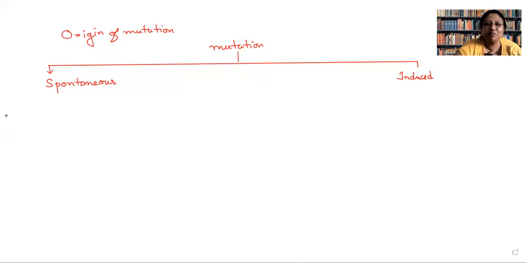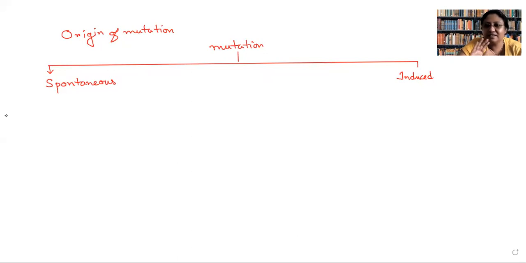What do we mean by spontaneous? Like we say, oh my, he is very talented. He is a spontaneous singer. We use this term, spontaneous singer, or spontaneous person. What do we mean by the word spontaneous? It means which occurs by its own.